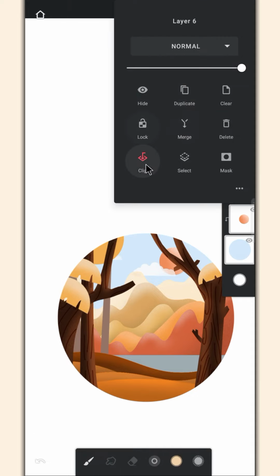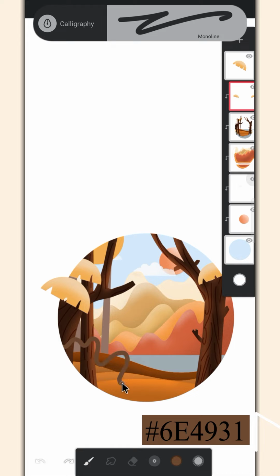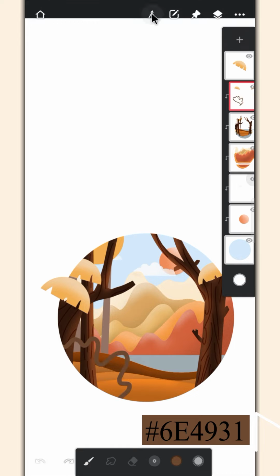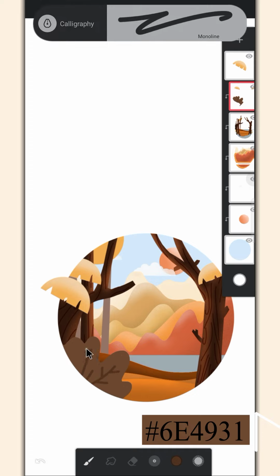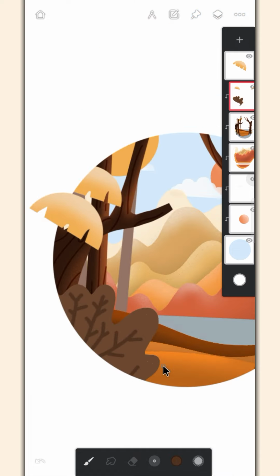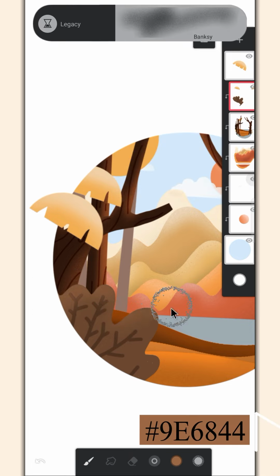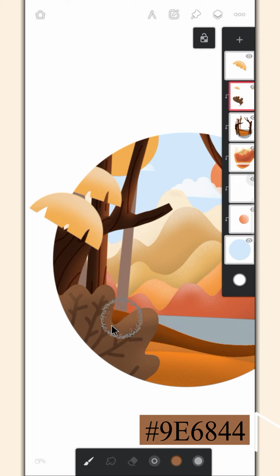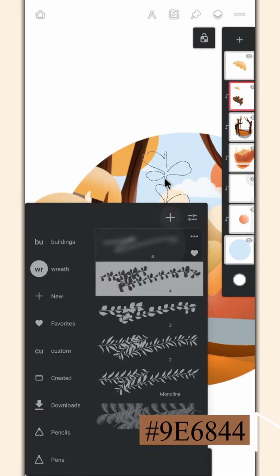Unclip the original one. Select the clip layer below it and draw some plants, fill it, and add some details. Enable the alpha lock and add highlights. Disable the alpha lock and draw some more plants.